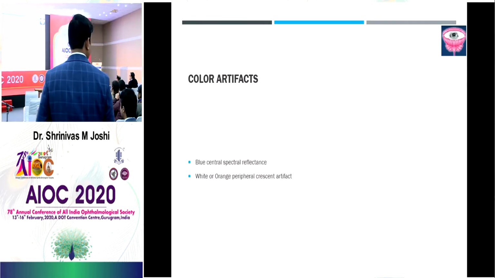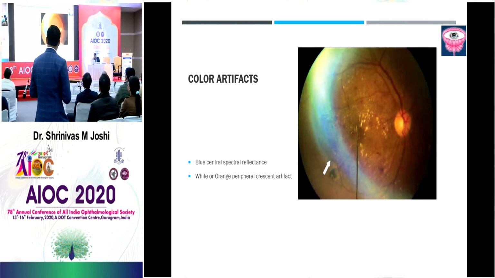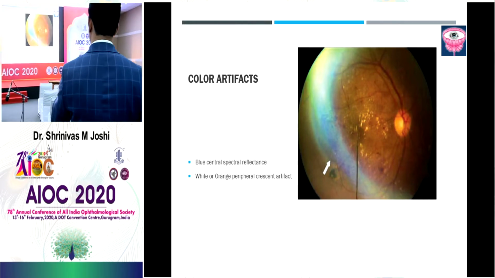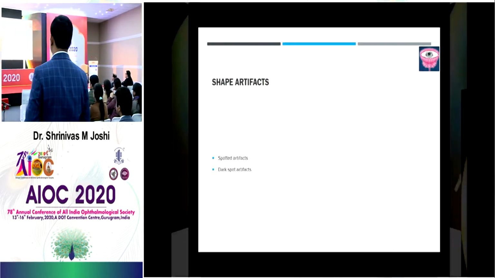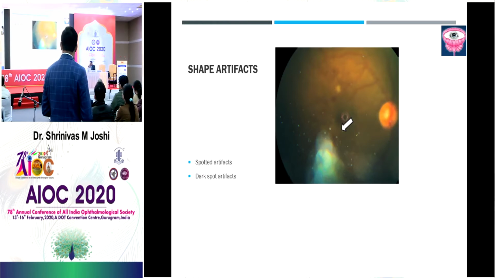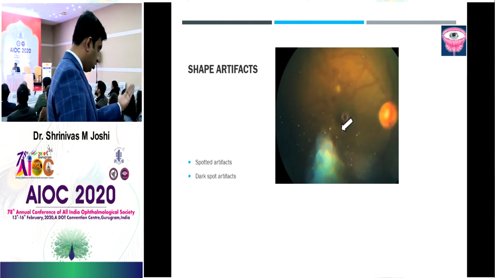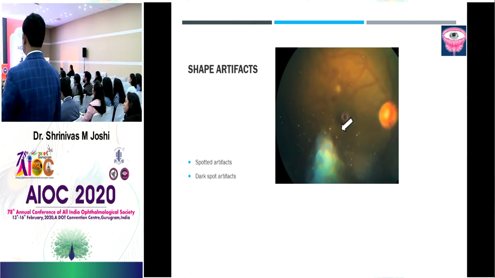What are these artifacts? This is very important, we need to know. What is this? This is the color artifact, right? You can see the flashlight reflectance there. That's the crescentic artifact that you get. And then the other types are the shape artifacts. What is this? It's because of a mismatch of the focus. Either the camera lens is kept too close to the eye, or it is far away and defocused.